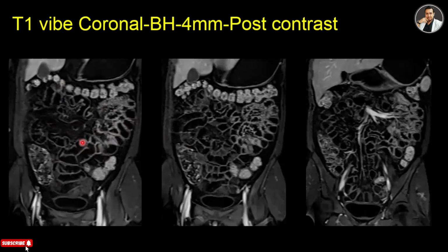The water appears dark, but because of the contrast, the intestinal wall is in hyperintense signal. So this protocol is very important to assess Crohn's disease and intestinal tumor, and intestinal pathologies will appear in this post-contrast T1 Dixon sequence.